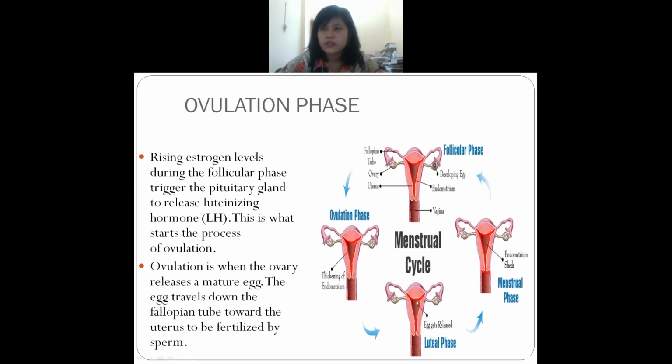Okay, next is the ovulation phase. We have completed the menstrual phase and the follicular phase. Next is the ovulation phase. So in this ovulation phase, what happens? The estrogen level, which is the hormone, during the follicular phase, what will happen? It will trigger, understand, it will trigger and release in the pituitary gland.